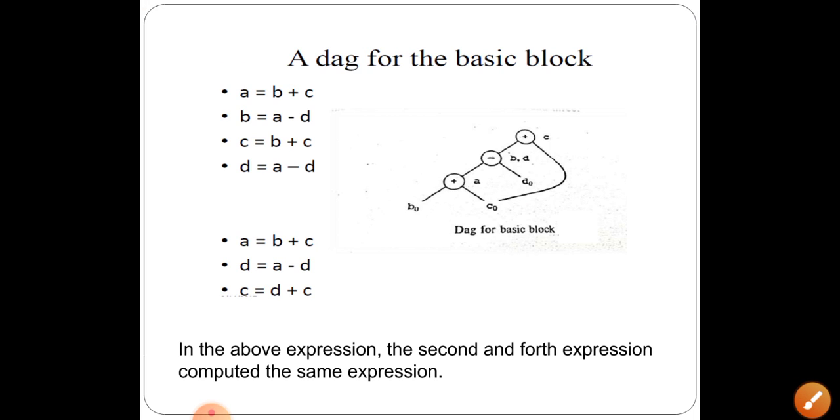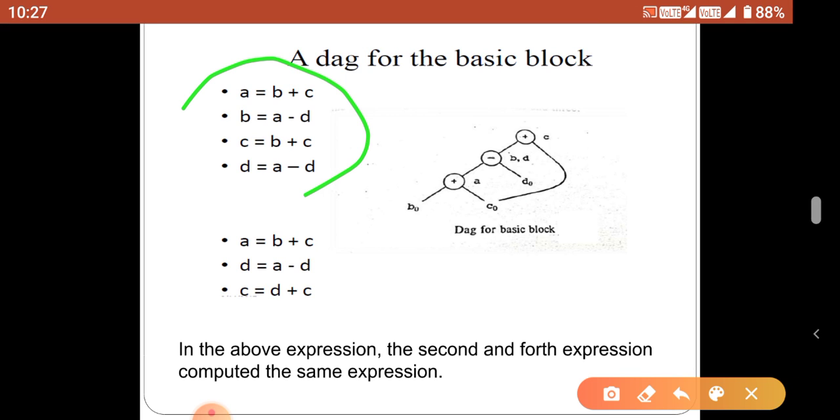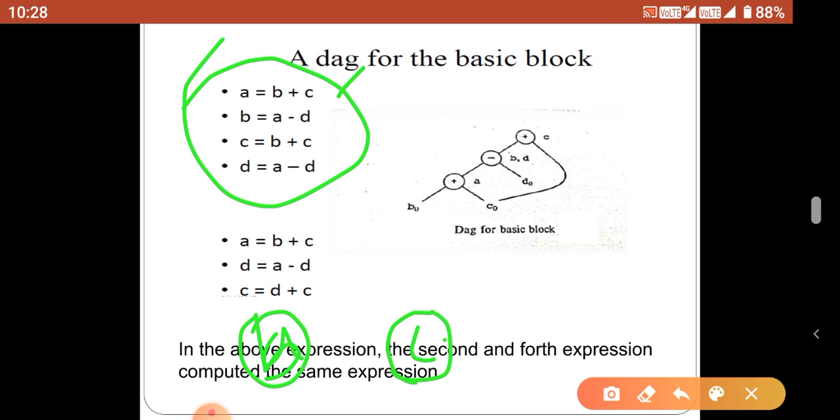Next we are going to discuss one more example. A equal to B plus C, and there are four statements. D equal to A minus D. In this example, we first construct the A node. This is the first statement, so no need to check previously. So first construct the B node in the first expression, and construct the C node. The operator is the plus operator. The name is A. Now B is constructed and C is constructed.